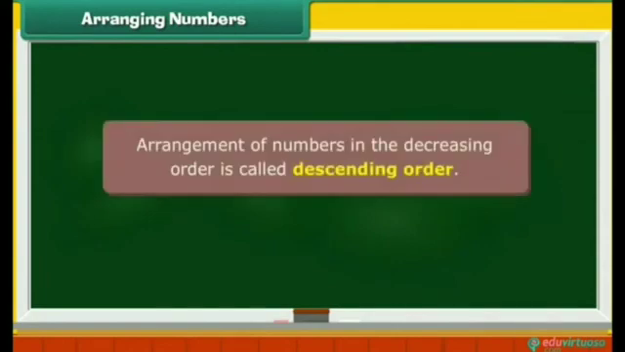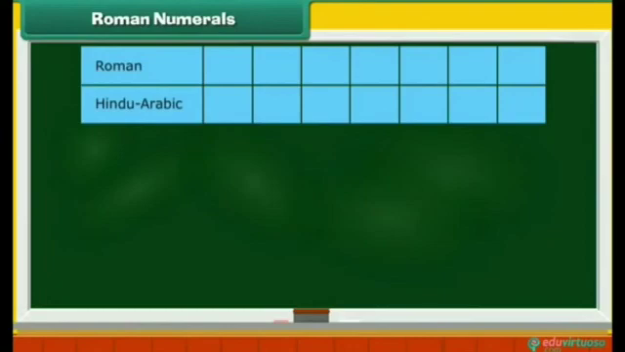Arrangement of numbers in the decreasing order is called descending order. Hindu-Arabic numerals. Let us now look at Roman numerals. 7 symbols are used to form Roman numerals. They are I, V, X, L, C, D and M. They correspond to the Hindu-Arabic numerals 1, 5, 10, 50, 100, 500 and 1000.